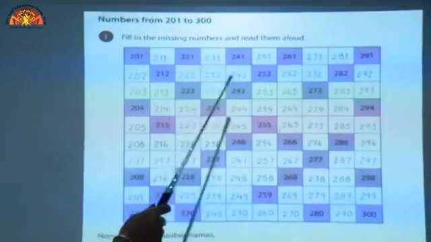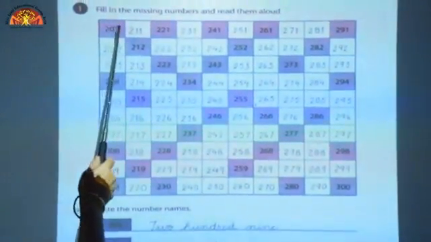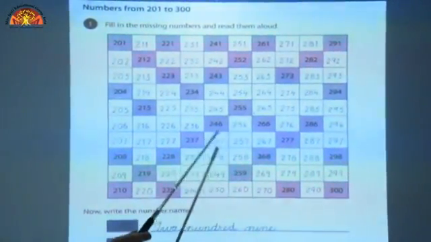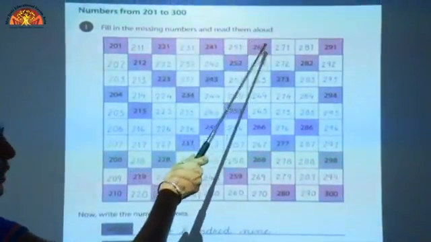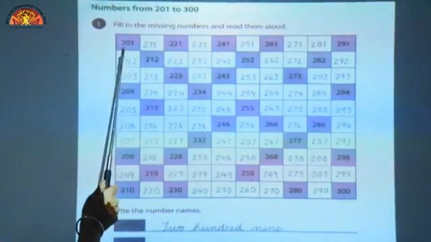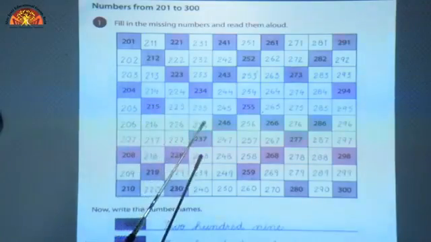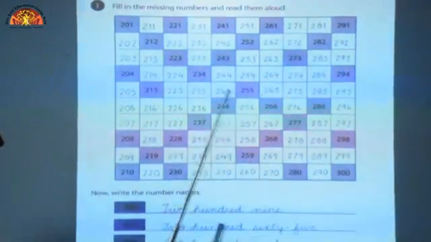Here we will write the numbers from 201 to 300. Fill in the missing numbers. Children, few numbers are already written. You have to fill the missing number in these boxes and read them aloud. And when you are writing, then read the number loudly. We will start from 201, 202, 203. You know the counting. You can write the counting easily till 300 on this page.